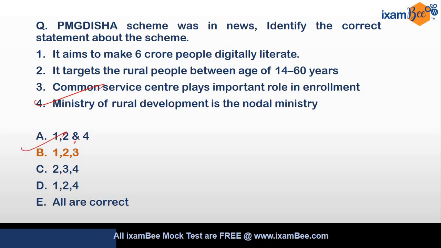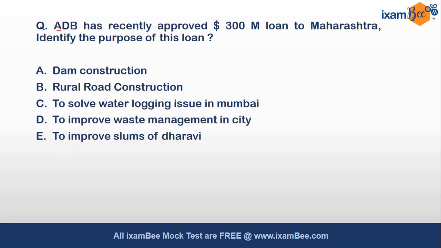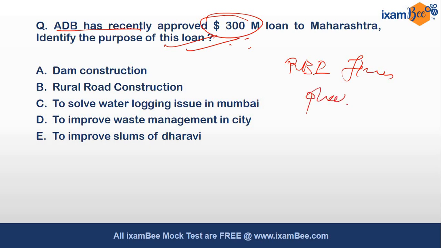So the answer is B. Okay, next question: recently the Asian Development Bank has given a loan of $300 million to the Maharashtra government, and you need to identify the purpose of this loan. This becomes important for RBI Grade B Finance, RBI Phase 1 also. It becomes important for NABARD Grade A and B, right? Because whatever is related to raising finance, raising money, raising funds, becomes part of your finance, right?